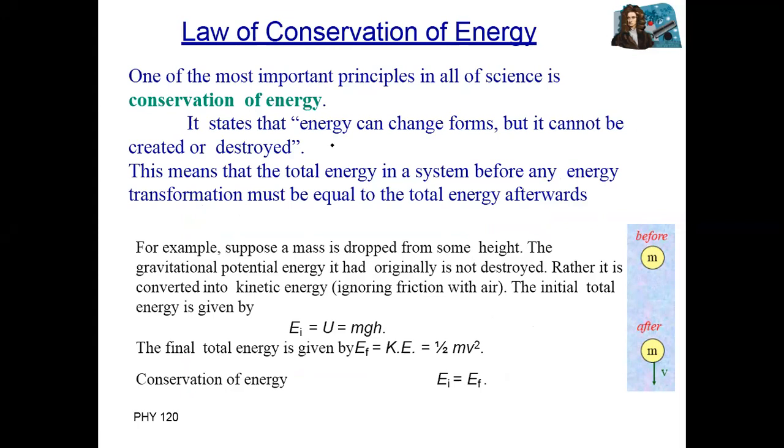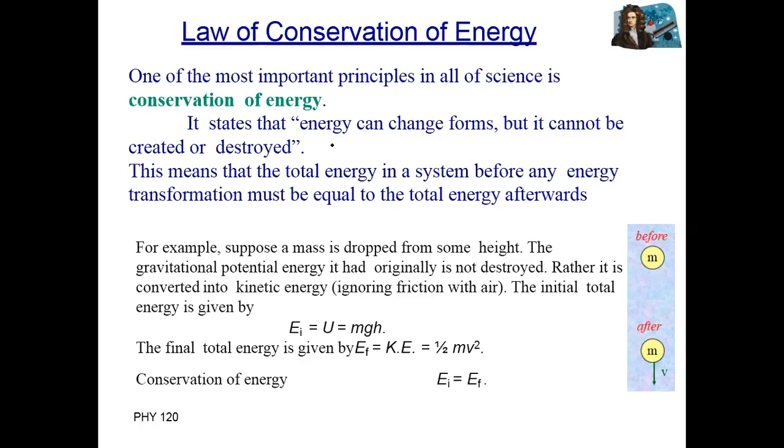For example, kinetic energy converting into potential energy. More examples: electricity converts into heat energy, or electricity converts into light energy. So the total energy remains conserved, but only changes from one form to another form.